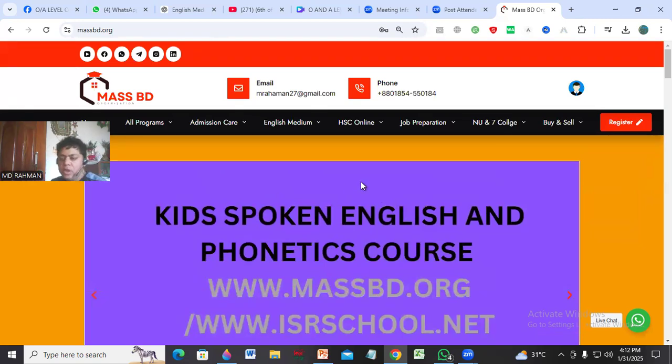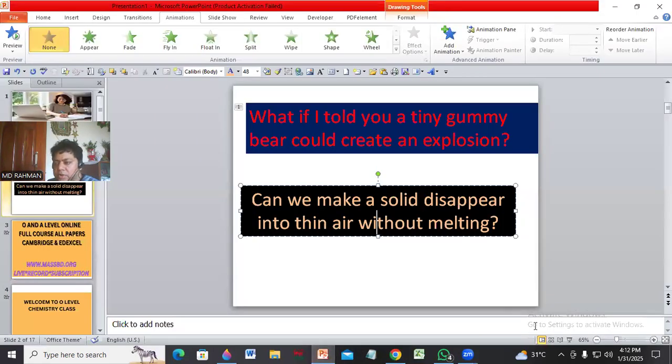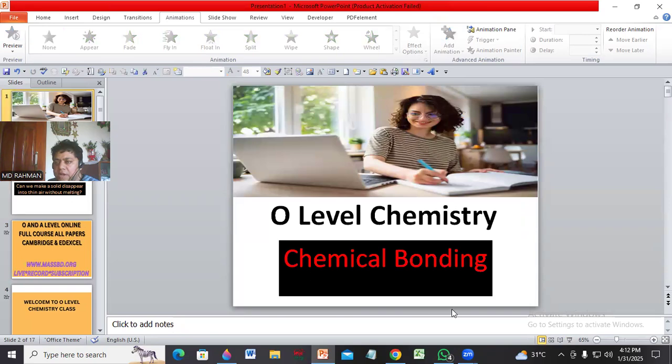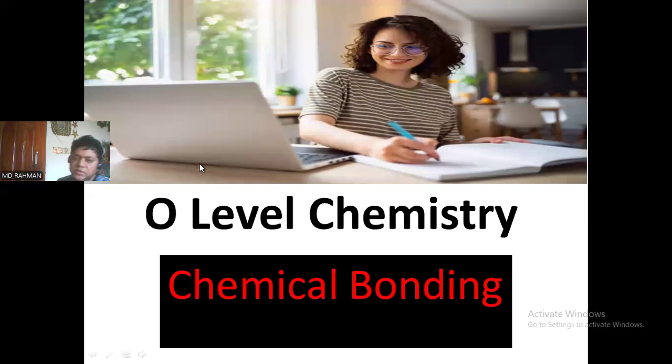Now we are going to focus on today's discussion, that is the covalent bond. You can see here, this is our slide for the covalent bond. Students from different parts of the globe have sent me messages regarding the covalent bond, asking how bonds are formed. Today you will get crystal clear, vivid pictures, and I do believe it will go a long way to solve your problems regarding covalent bonds and bonding.